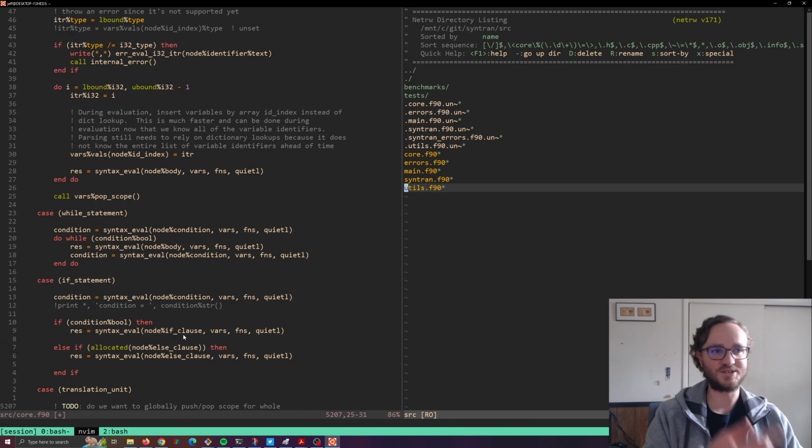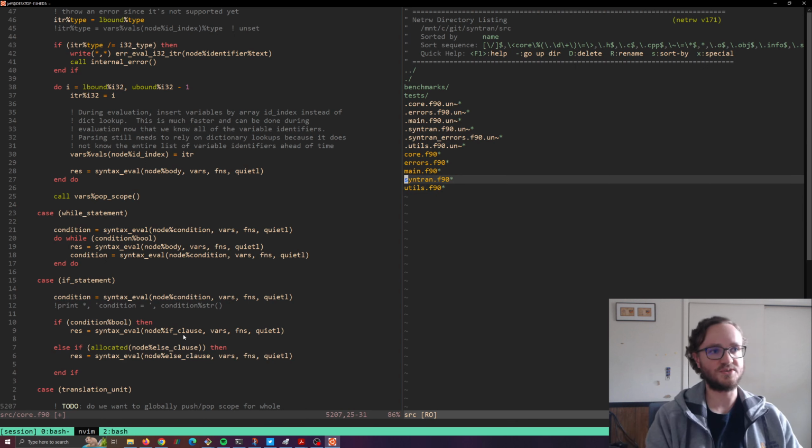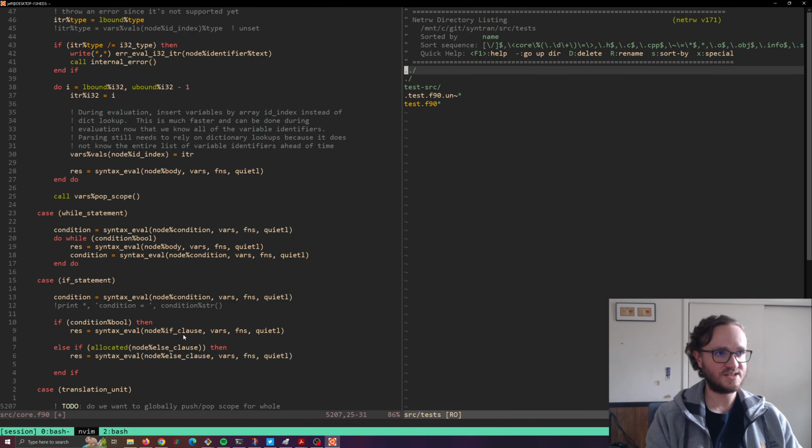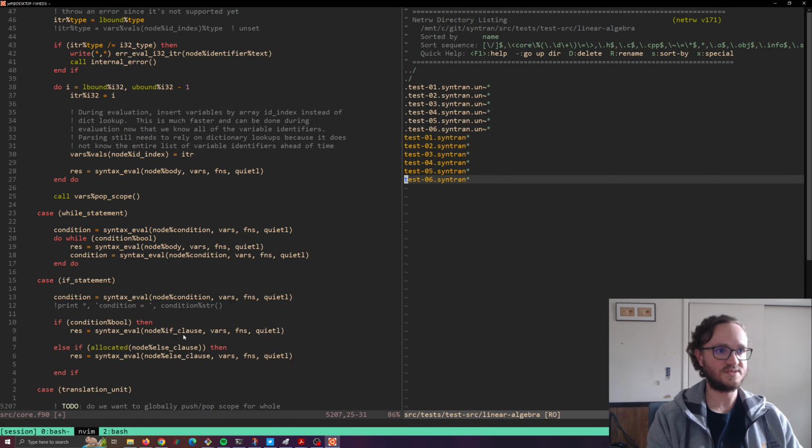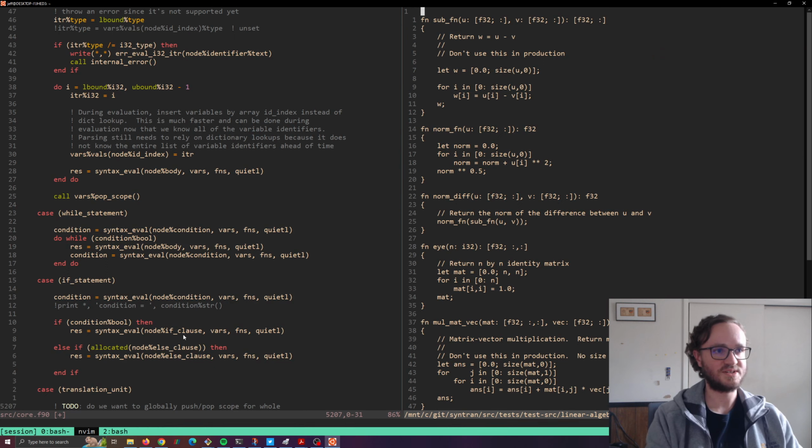I'm still working on getting the Vim key bindings into memory, which I've been configuring for the past couple weeks. So I can show you a little Syntran source code. Let me go to linear algebra because that stuff is interesting. Test 6, that's probably, let's keep it simple. Let's look at test 1. Nope, test 1 is still pretty in-depth.